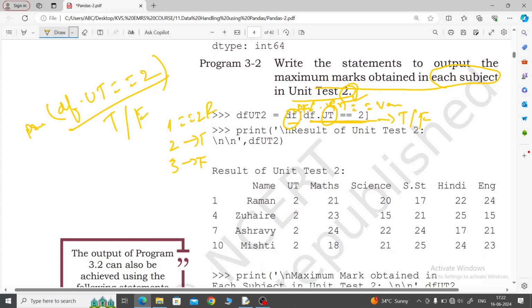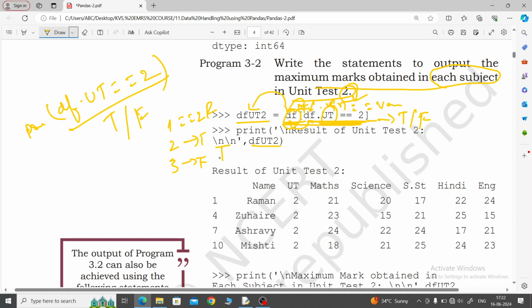Then afterwards, what did it say? df means data frame object. This one will display the extra, whatever we have written. This is for conditioning and this is for displaying. So that's why the extra df. This formula has been stored in df-ut2. Print df-ut2 whenever we call it.